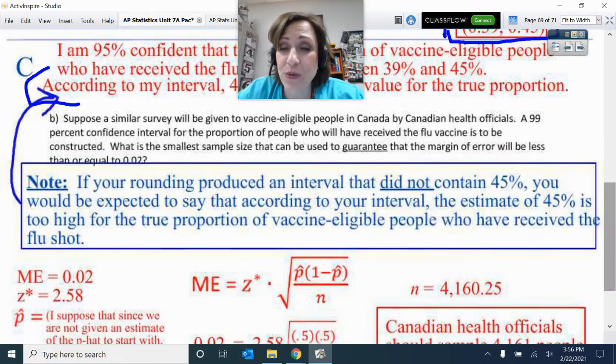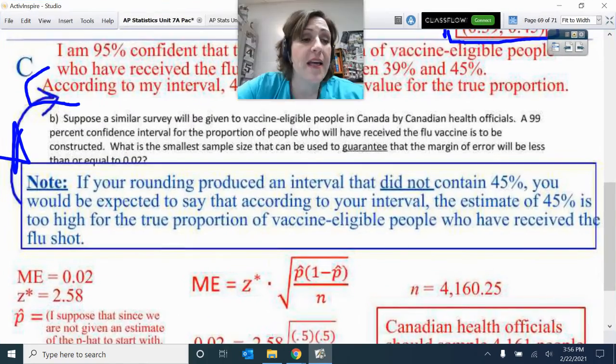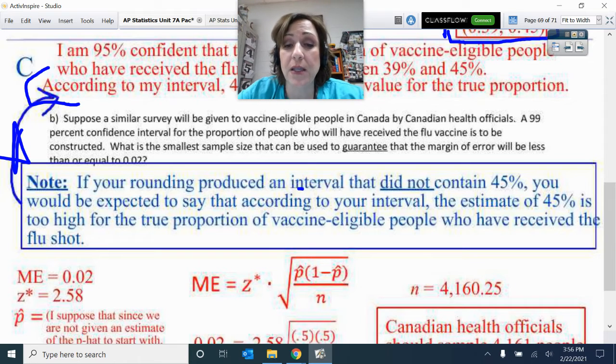But had you done an interval that did not include it, so note, if your rounding did not contain 45%, you would be expected to say that according to your interval, the estimate of 45% is too high, because it probably would have been above the true proportion of vaccine eligible people who have received the flu shot.